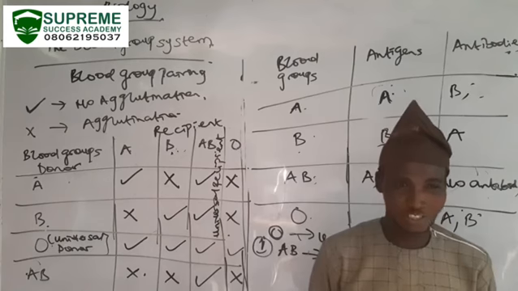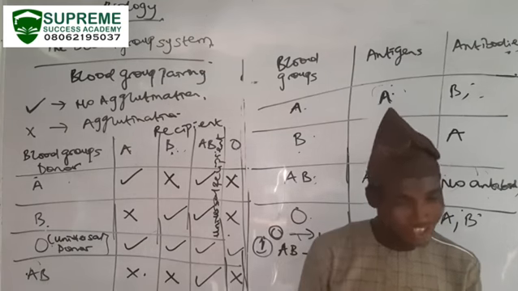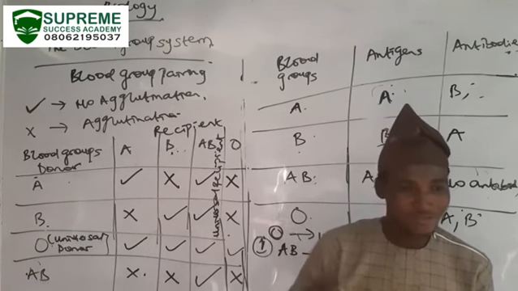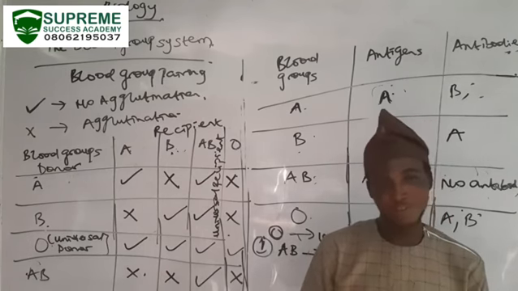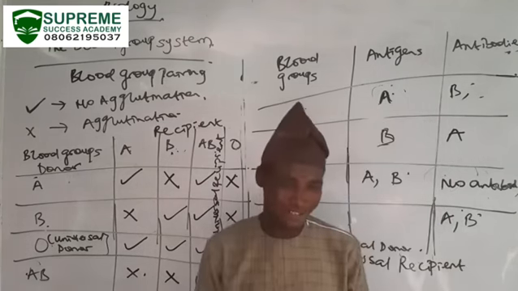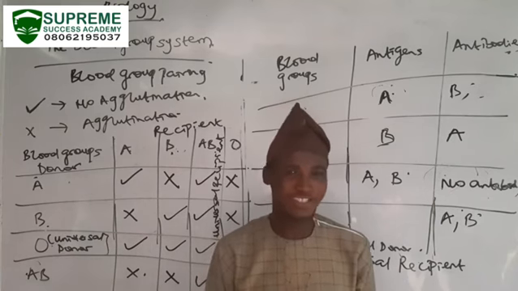I believe you enjoyed the lecture. You have understood that AB is universal recipient, O is universal donor. In the course of our subsequent lecture, we shall be looking at the rhesus blood group and we shall be further elucidating on that.